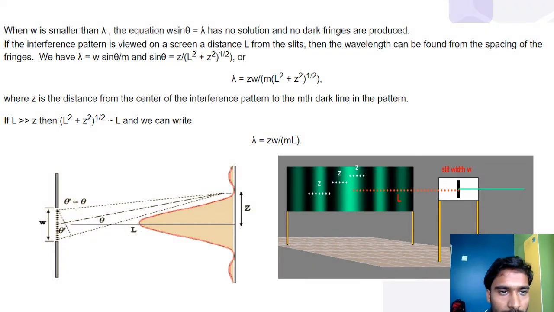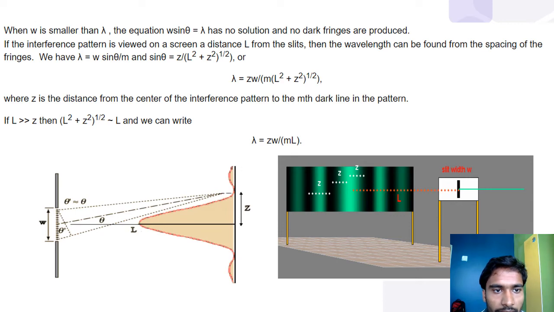When W is smaller than lambda, the equation W sin theta equals lambda has no solution and no dark fringes are produced. If the interference pattern is viewed on a screen at distance L from the slits, then the wavelength can be found from the spacing of the fringes.